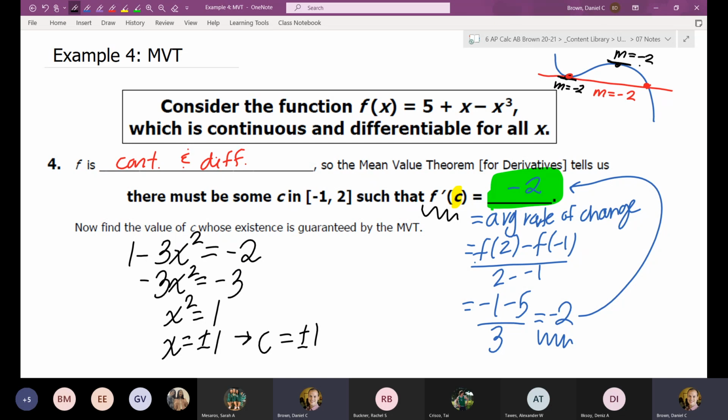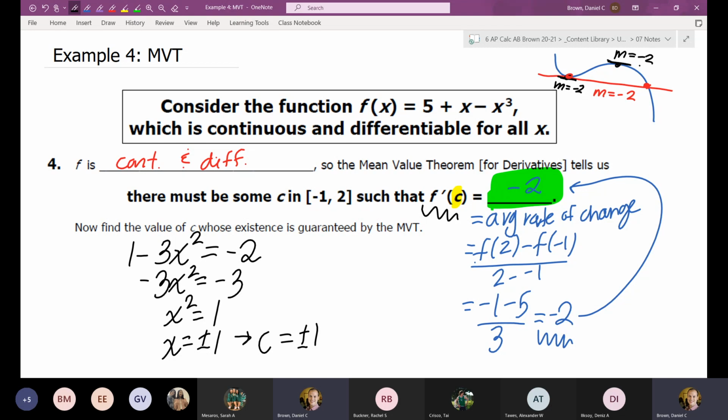That's one way to say that. Yeah, that's when we have, like, if this interval had been just from 0 to 2, then I wouldn't do plus or minus, I wouldn't care about negative 1. But plus or minus 1 falls within that interval. Yes, negative 1 is the endpoint, but it still falls within that interval, so I want to include it. But if I had an interval that, say, started again at 0, 2, I would only care about the plus 1.